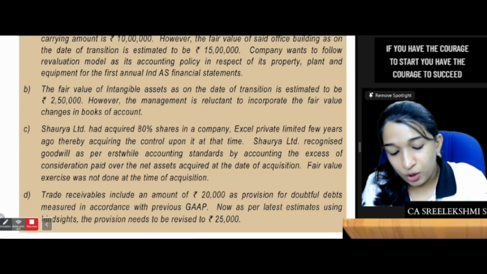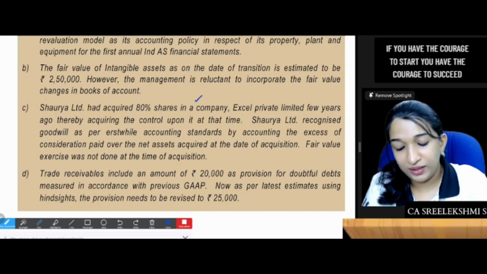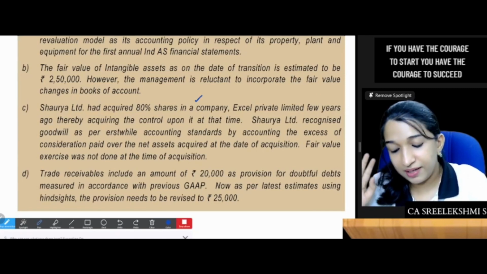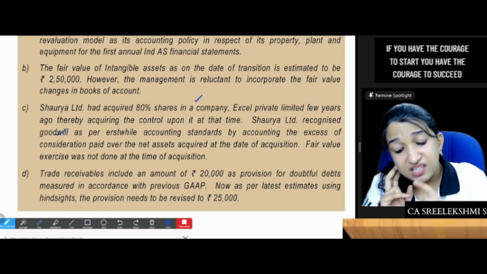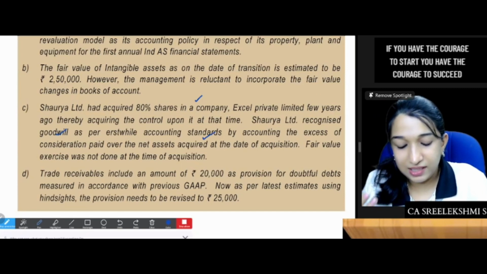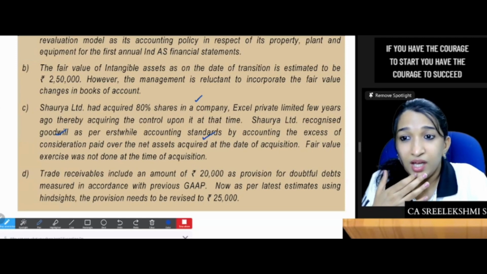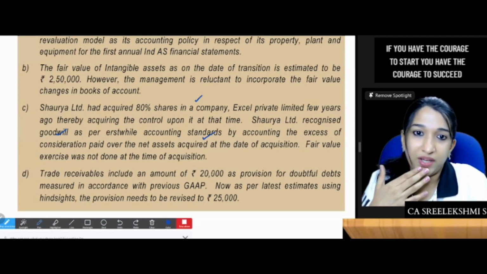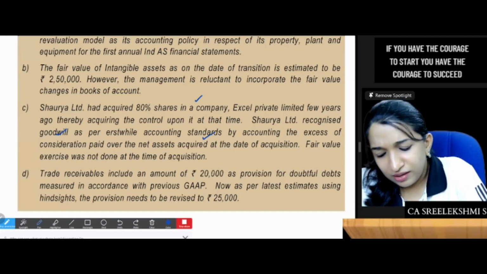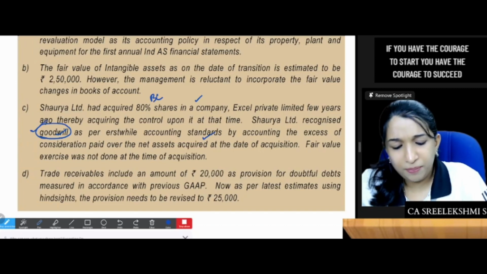Then Shaurya Limited had acquired 80% of shares in a company, Excel Private Limited, few years ago, thereby acquiring control upon it at that time. Shaurya Limited recognized goodwill as per erstwhile AS 14 by accounting the excess of consideration paid over net assets acquired on the date of acquisition as goodwill. Fair value exercise was not done at the time of acquisition. So there was a business combination and they have recorded goodwill based on the previous values.